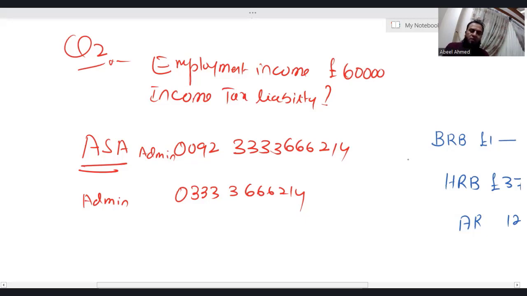Obviously the basics are the same for ATX. Either you're going for ATX or you're going for tax. I gave this question in the previous video, and let's see how many of you got the right answer. So let's start. Employment income is 60,000 and you're supposed to calculate the income tax liability. And we know that employment income is a non-saving income.